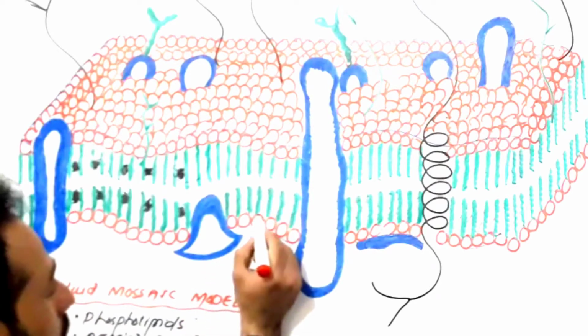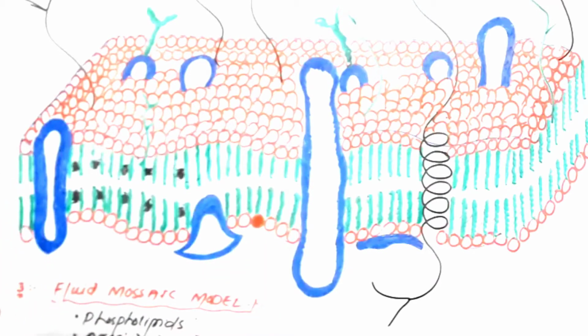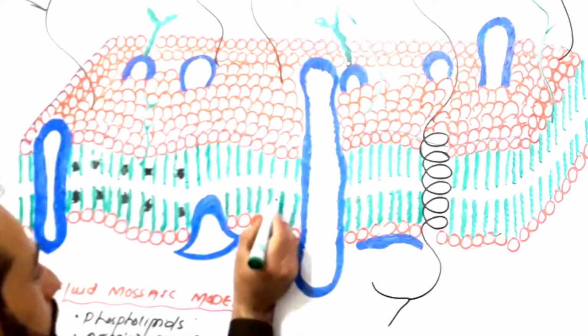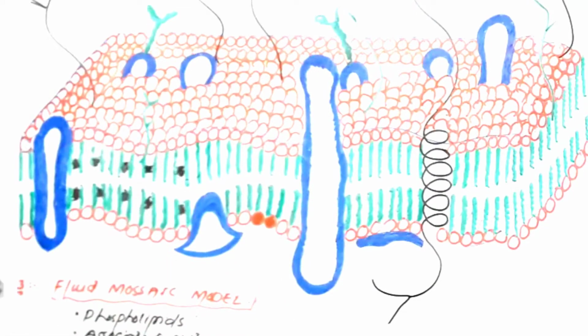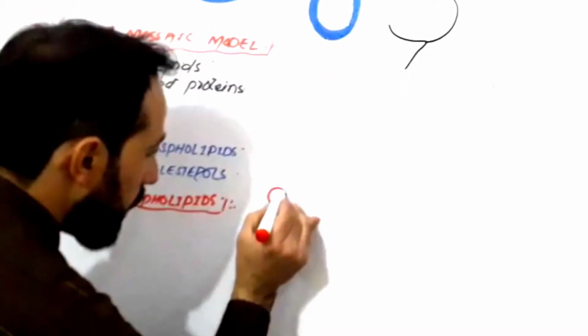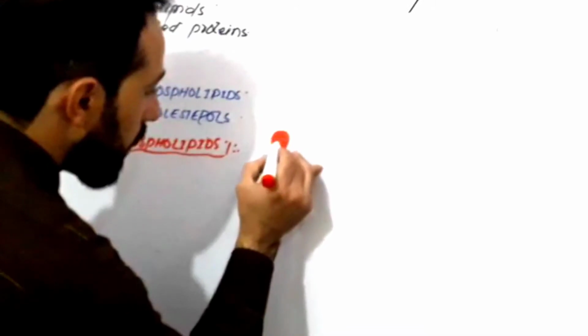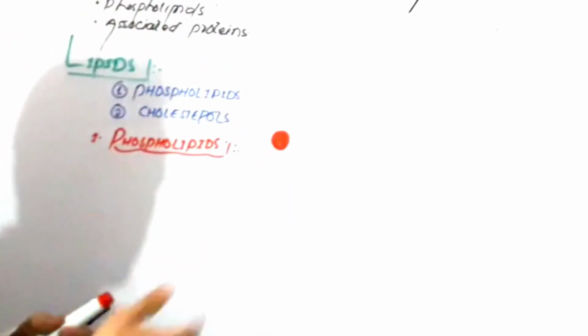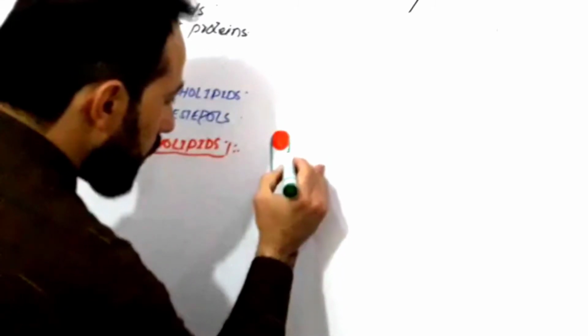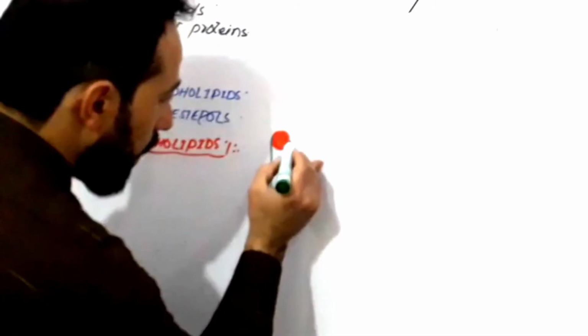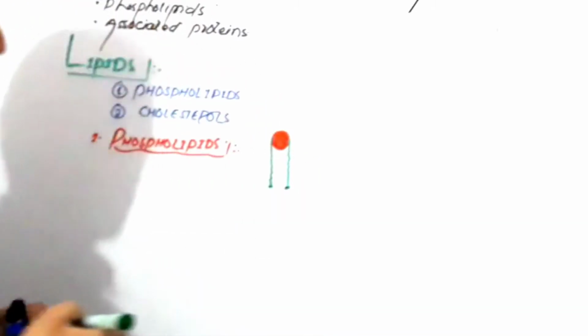You know that here is a red color head and two green color tails. Let us put it here. So the phospholipid has a red color head, for example, and the two lipids or fatty acids associated with it, like this.